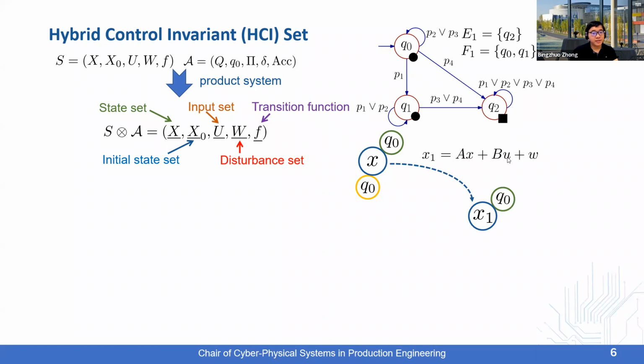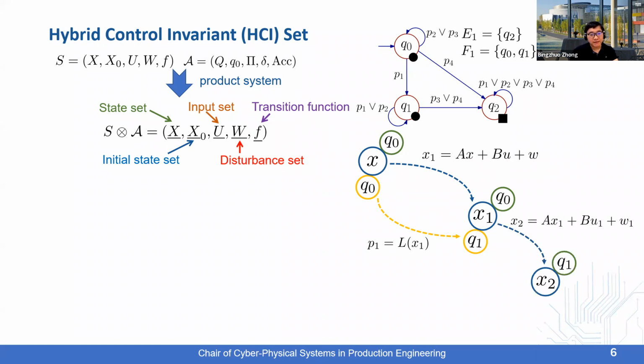If there exists a U and W that can take the system from X to X1, and the labeling function maps X1 to P1, then the next state of (Q0, Q0, X) will be (Q0, Q1, X1). So this is how we couple the dynamics of S and the DSA. Again, suppose that there exists a U1 and W1 that can bring the system from X1 to X2, and X2 is mapped to P3 according to the labeling function. Then this will be the next state because there is a transition from Q1 to Q2 using P3.